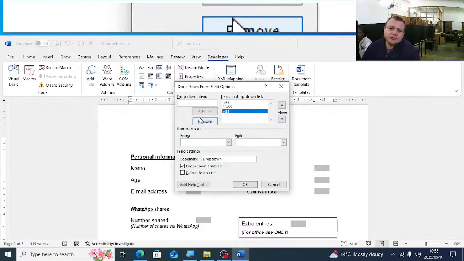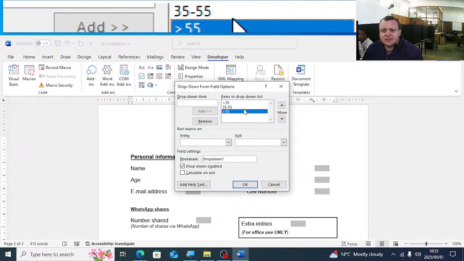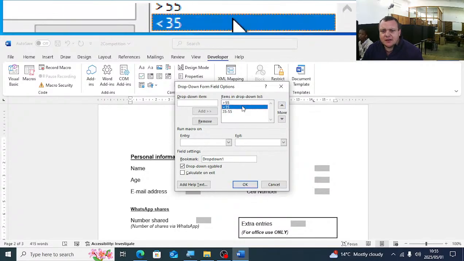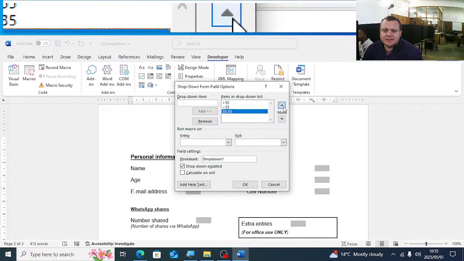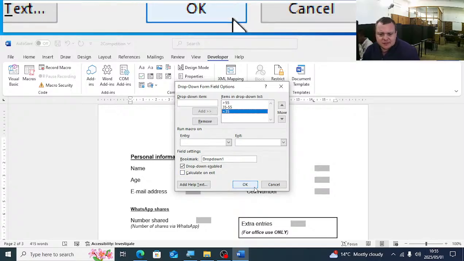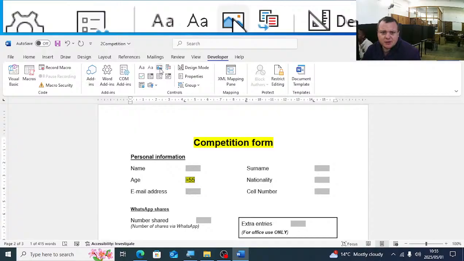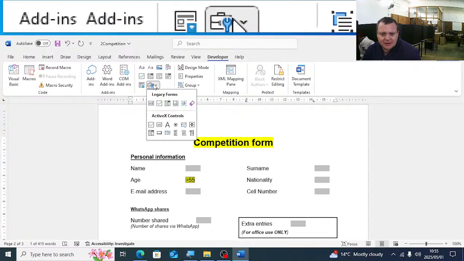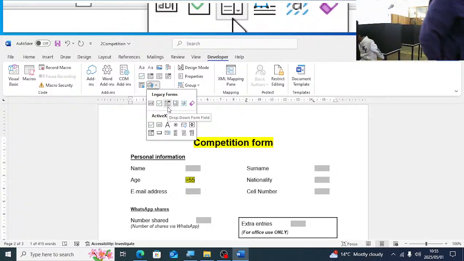What they also love to do on this question is to add help text or to add items here that you must move up or down. They'll tell you bigger than 55 must be first, then it must be 35 to 55, and then smaller than 35. Okay? Guys, you must add this drop down form field. Just have a look here, not these ones here, because these are not the correct ones. You must click on legacy form and you must select the drop down form field. You must not select the ones that are actually there on display.